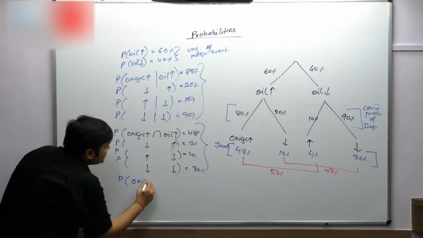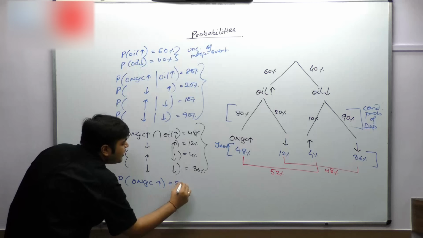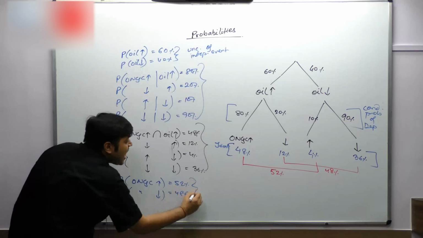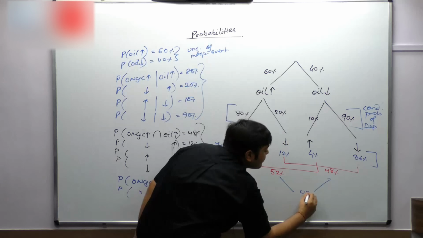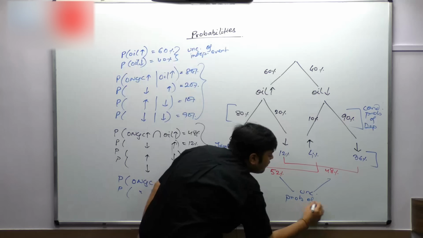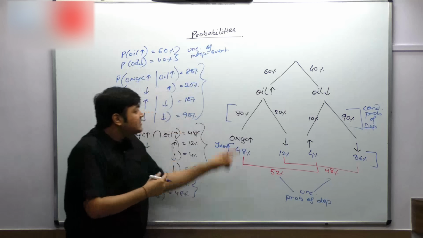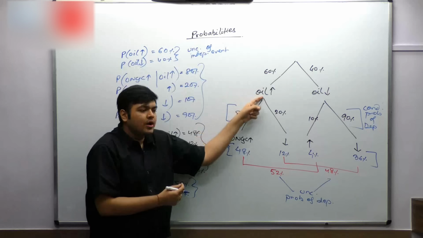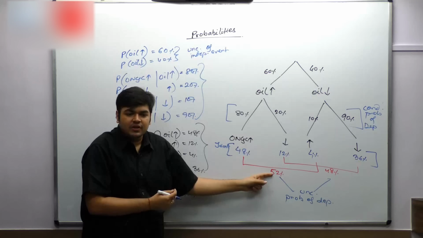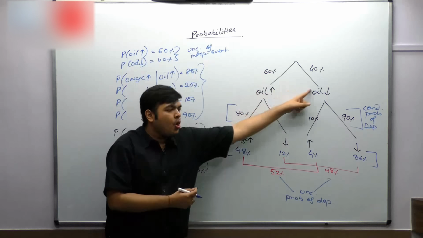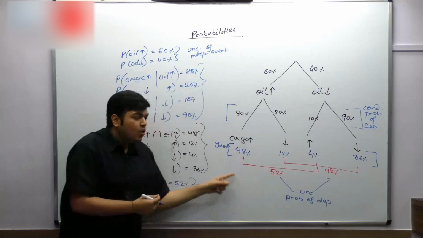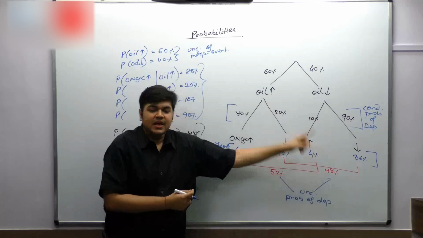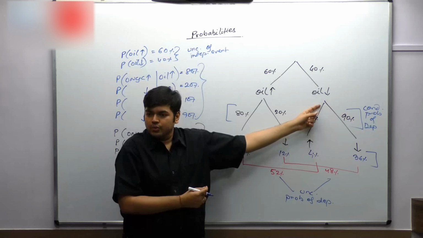Probability that ONGC went up is equal to 52% and ONGC went down is equal to 48%. That is the unconditional probability of dependent events. Think. This was the conditional probability of dependent event: ONGC will go up 80% of the times if oil has gone up. But over here, ONGC goes up 52% of the times, irrespective of whether oil has gone up or oil has gone down. In totality, ONGC is going up 52% of the times, and in totality, ONGC is going down 48% of the times, irrespective of whether oil has gone up or oil has gone down.